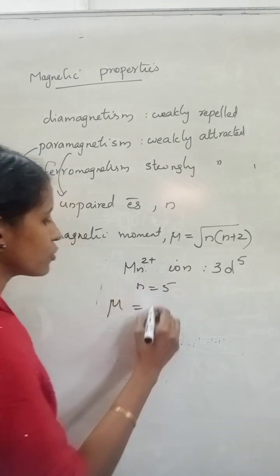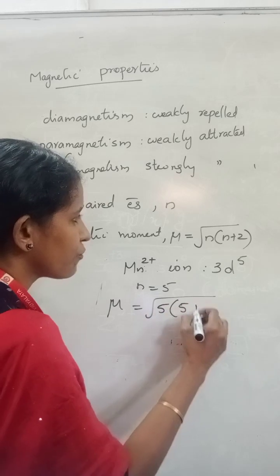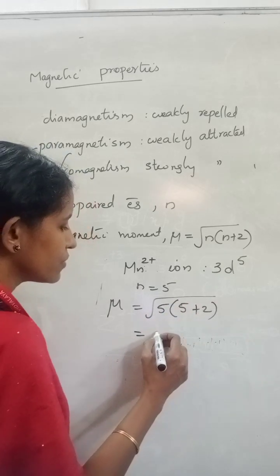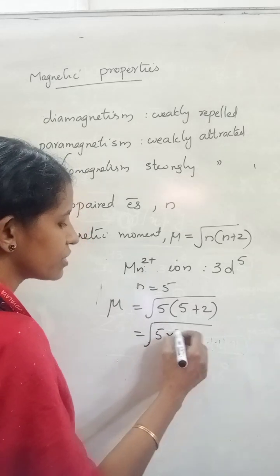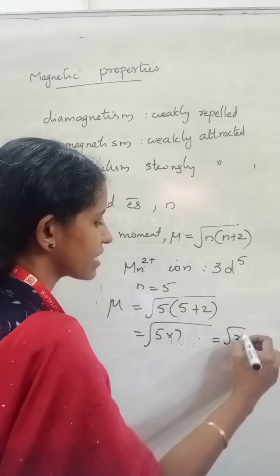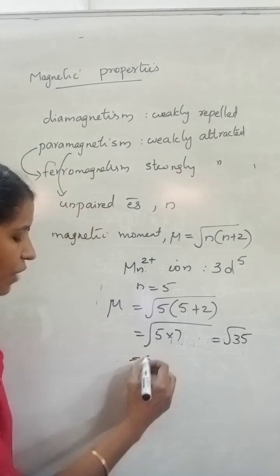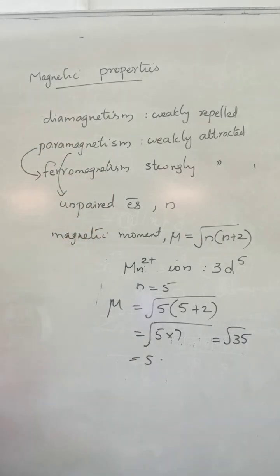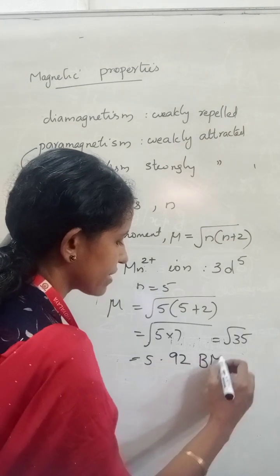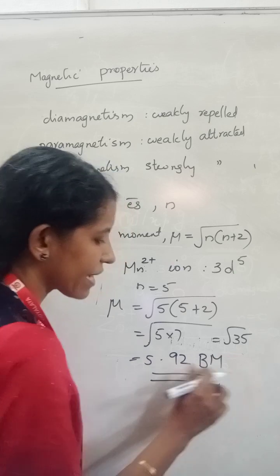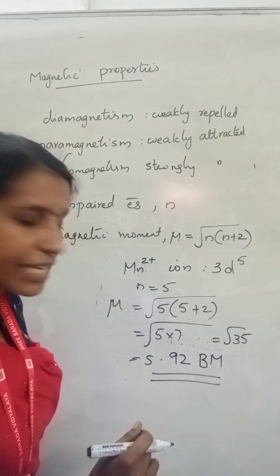Magnetic moment is equal to root of 5 into 5 plus 2, which is root of 5 into 7, that is root 35. We get a value of 5.92 Bohr magneton. Bohr magneton is the unit of magnetic moment.